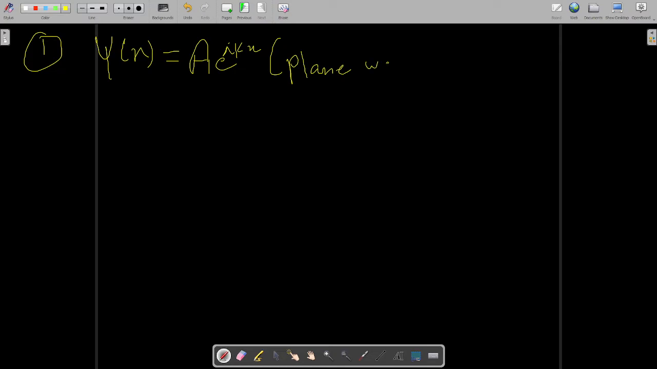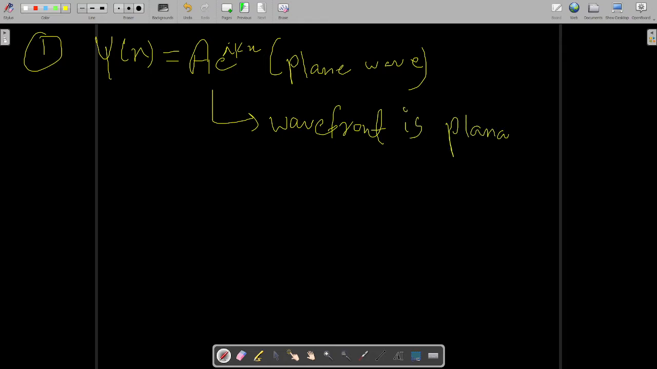This is the equation of a plane wave, and it is such an equation that its wavefront is planar. If you learn paper 1, then it will be more clear to you why its wavefront is planar. But this is called a plane wave, because its wavefront is planar.